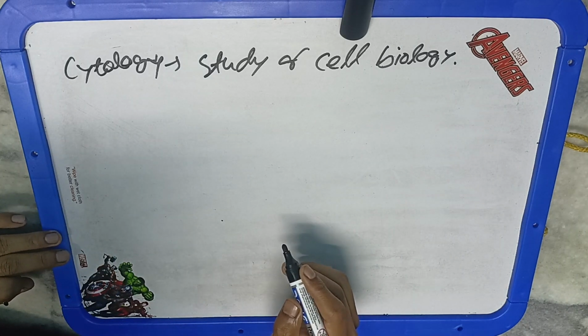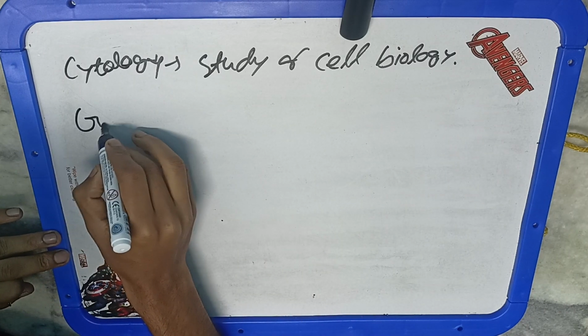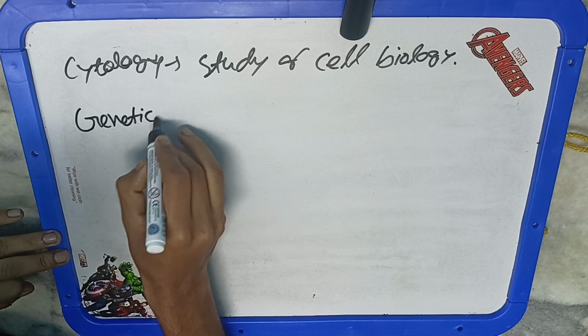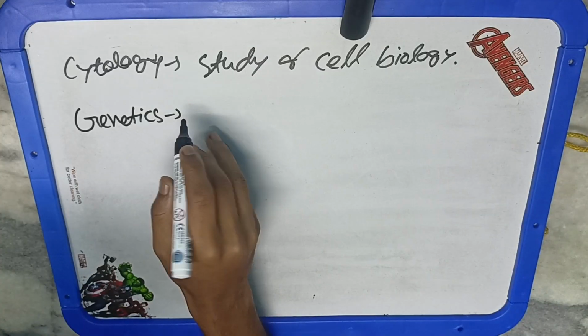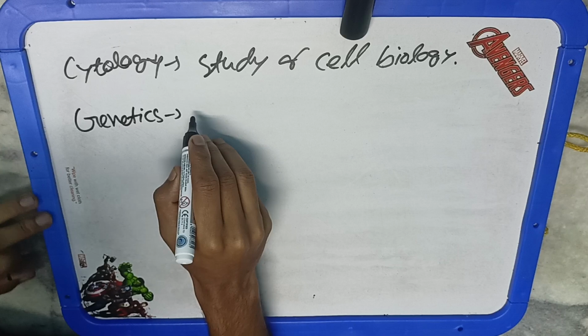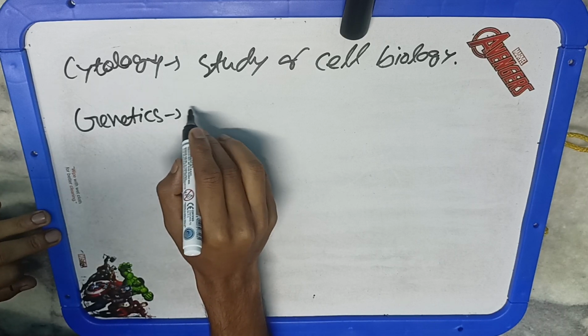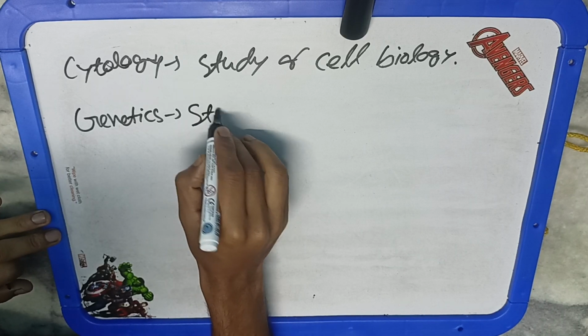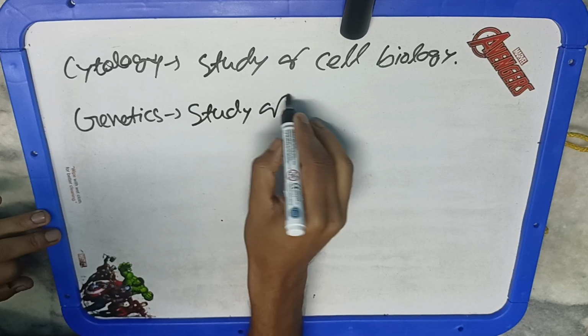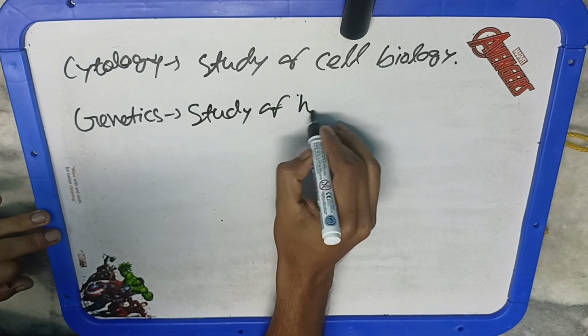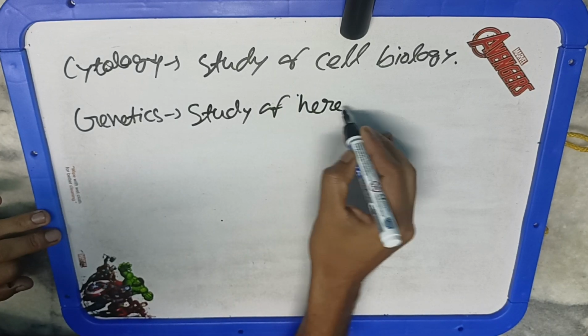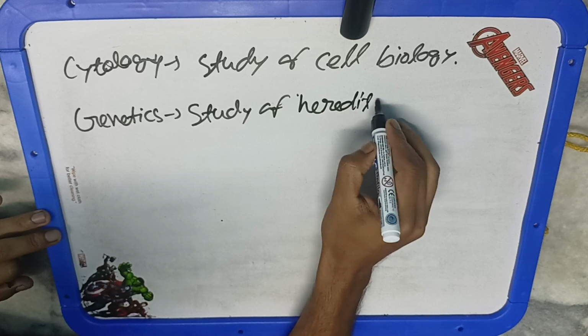Then coming to genetics, genetics is the biological science which deals with the mechanism of heredity and the causes of variation in a living being. So genetics deals with the study of heredity and variation. What is heredity? Transmission of a character from parents to offspring is known as heredity.